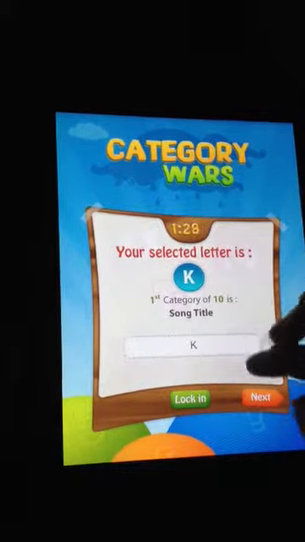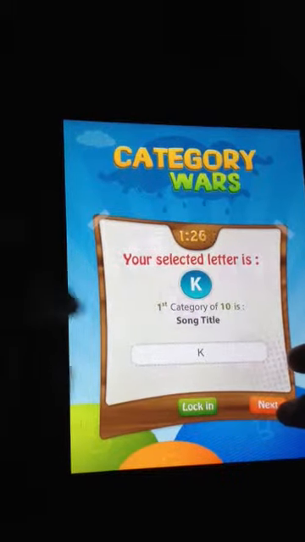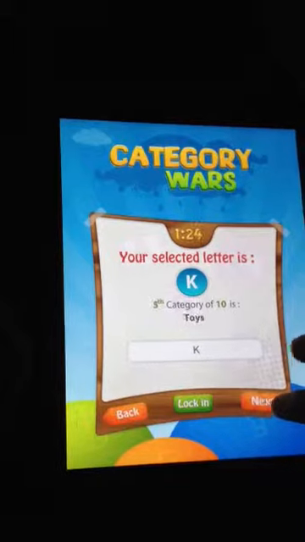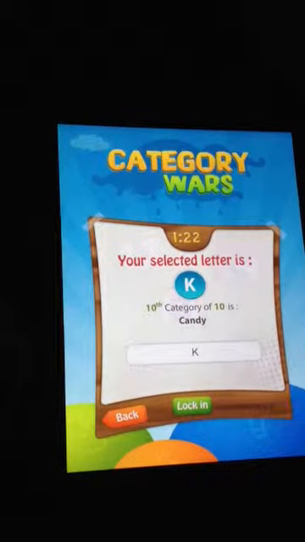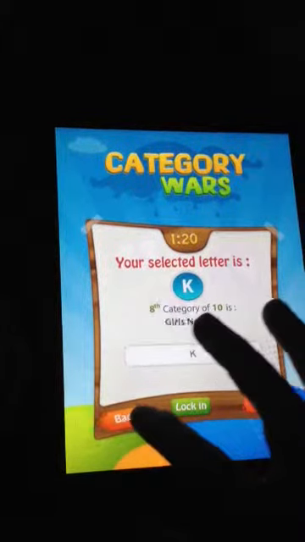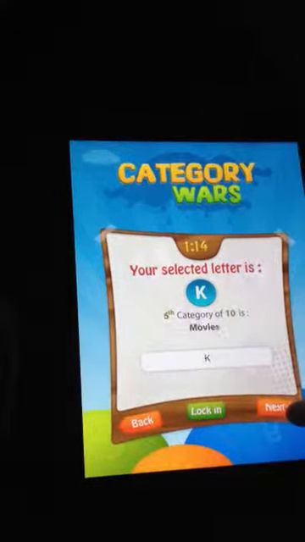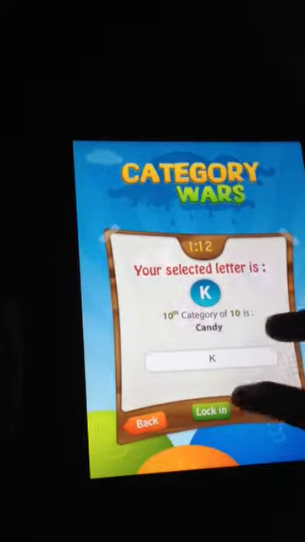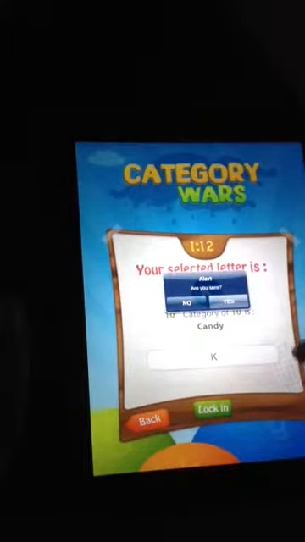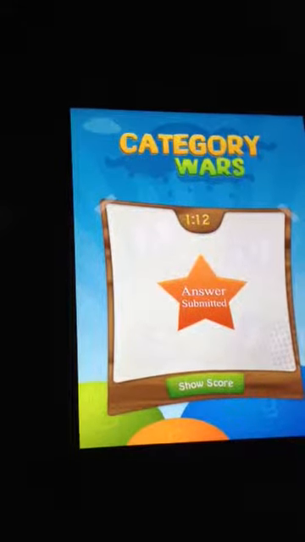Now Heather will play. He will enter his answers. Suppose he just does next, next, next, next, next, next, next. He can also come back and answer some of the questions. Suppose here he answered KH. Okay, next, next, next, next, and then lock in. Yes. Now the answers will be compared to the database, and the result will be shown.